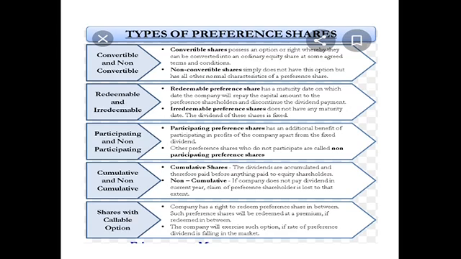Non-cumulative means the company doesn't pay dividend in the current year. If the company does not pay dividend in the current year, the claim of the preference shareholder is lost to that extent. That means if in a particular year the preference dividend is not declared, then it is not carried to the next year. That is not the case in non-cumulative. If in a particular year the dividend is not paid, it will not be paid in the next year. That is, there is no carry forward of the dividend.